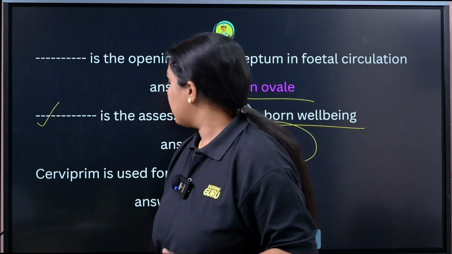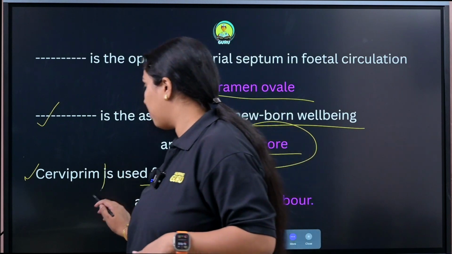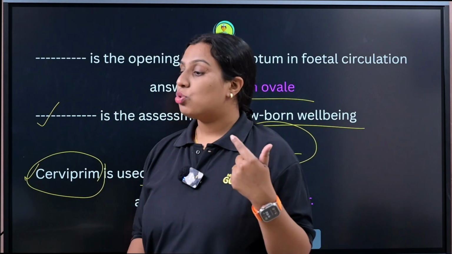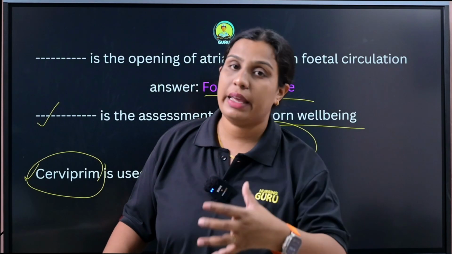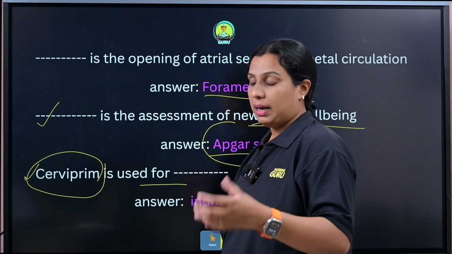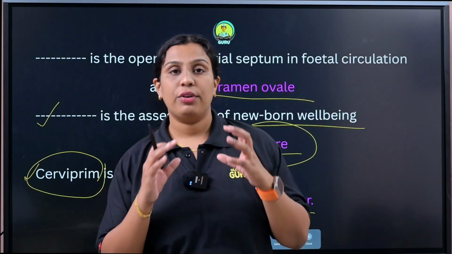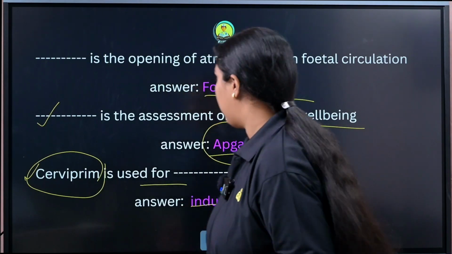Is it? Next, Cerviprime is used for. What is Cerviprime? Cerviprime is a medicine. So that medicine is used for what? What is the indication of Cerviprime? That is for the induction of labor. For the induction of labor, we are using Cerviprime tablets or medicine.